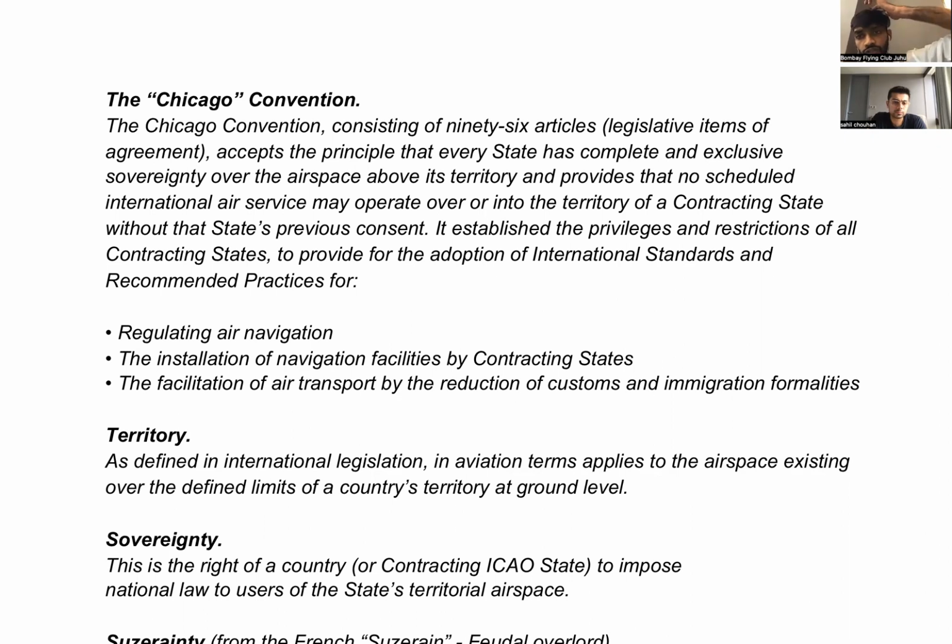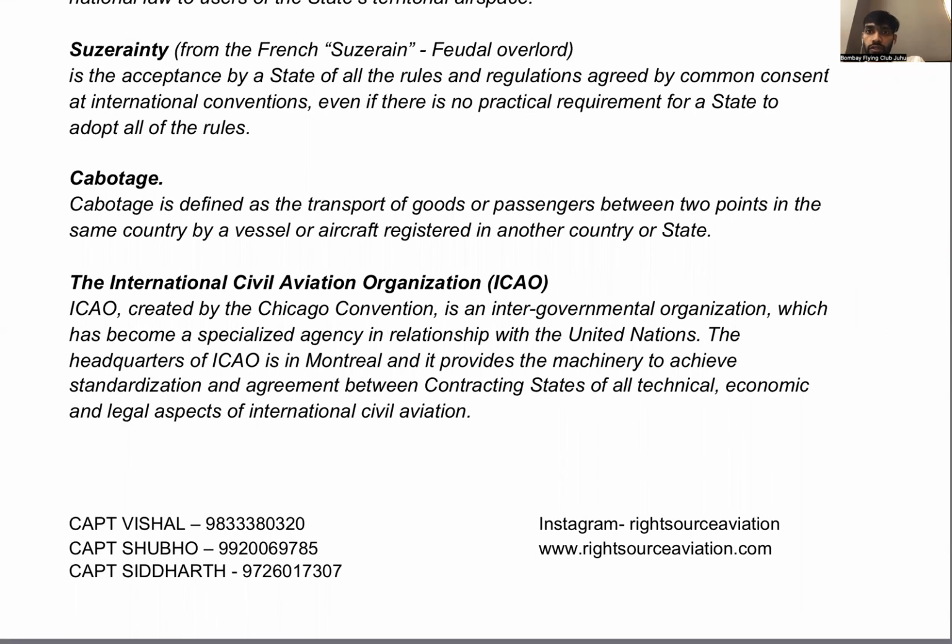Okay, so on the first day of the regulation, we understood the Chicago Convention, how all the rules and regulations for aviation got established. Right, that was in the year of... Can anyone tell me on what date the ICAO was established? Does anyone remember? 7 December 1944. That was the date when the Chicago Convention, or the International Civil Aviation Organization, was established.